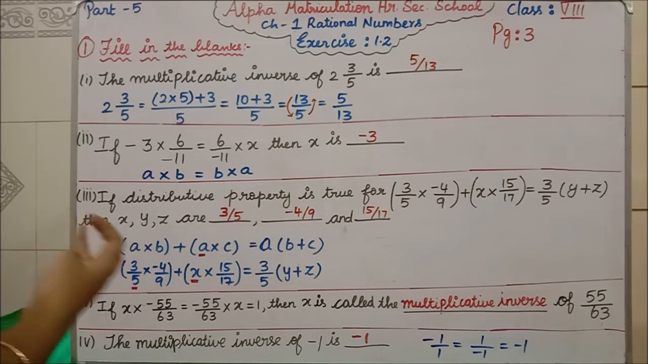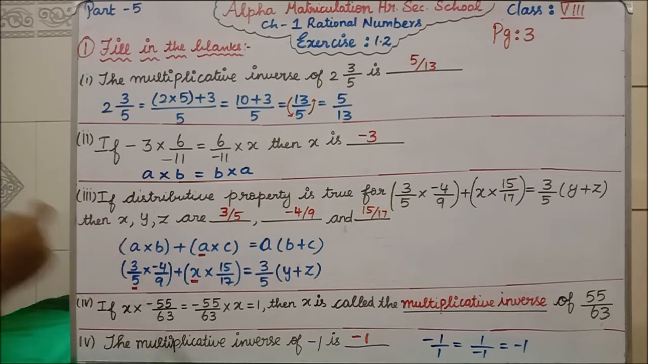Clear? A, B, C, the same thing you have to take as x, y, z. Wherever we are having A, that is our X. Wherever we are having B, that is our Y. Wherever we are having C, that is our Z value. Clear all of you the third question? Next we'll go for the fourth question.